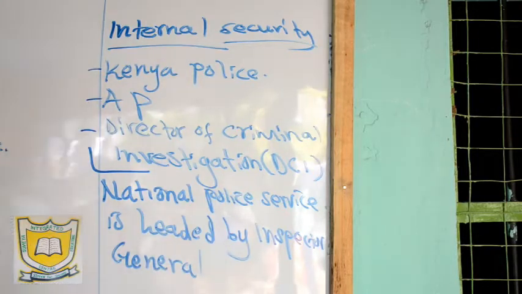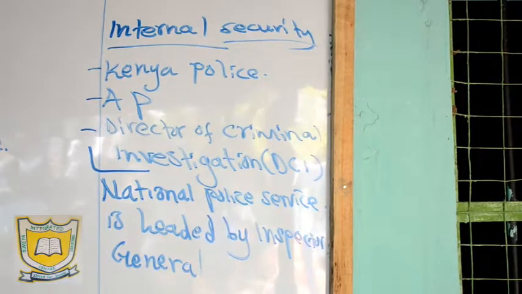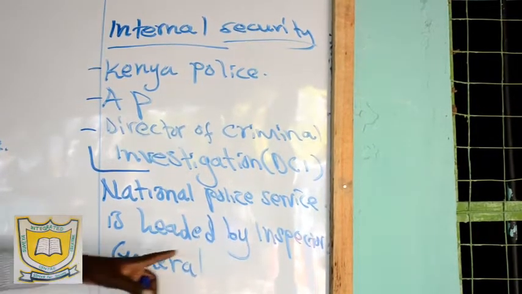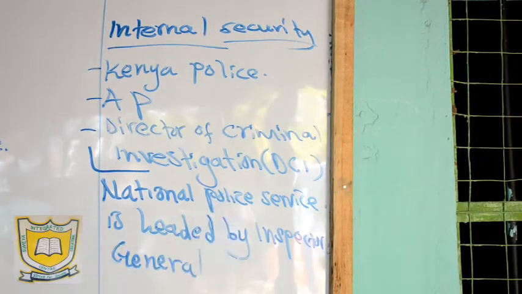So the Inspector General is the director or the head of the National Police Service. It's Hillary Mutyambai, the current Inspector General of Police in Kenya.